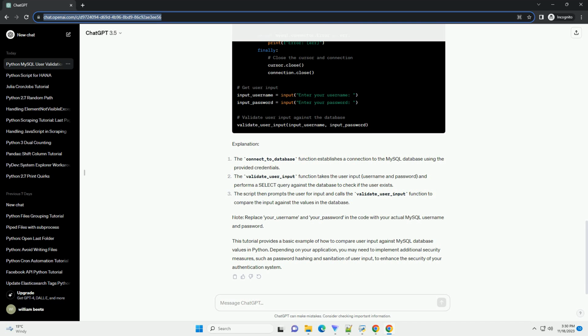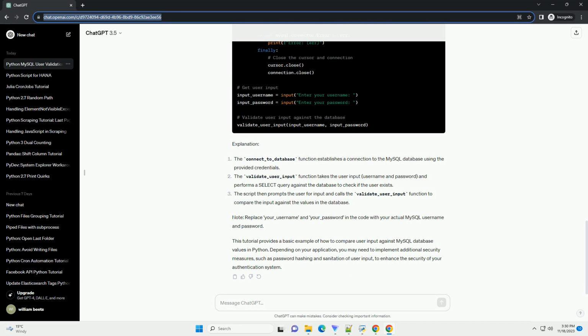Step 3. Get user input and compare with database values. Now, let's take user input for username and password and compare it against the values in the users table. Conclusion. This tutorial demonstrated how to compare user input against values stored in a MySQL database using Python. You can extend this example to implement user authentication in your applications. Make sure to handle user input securely, such as using hashed passwords, to enhance security in real-world scenarios.